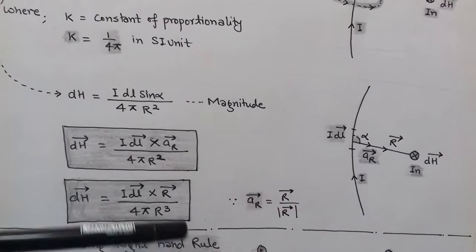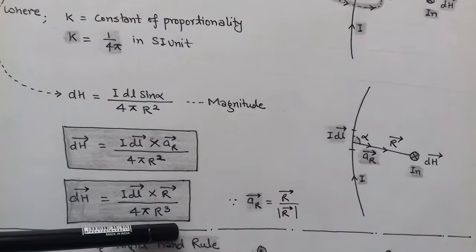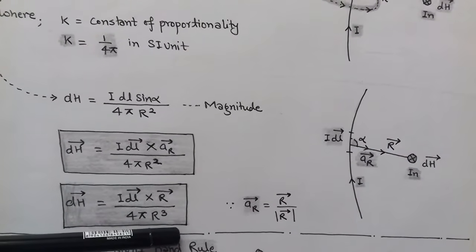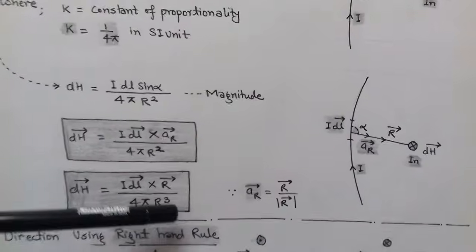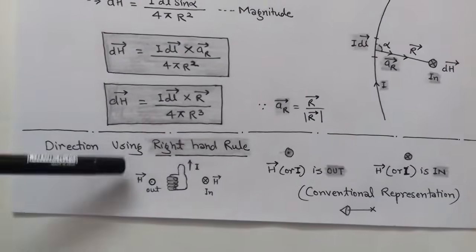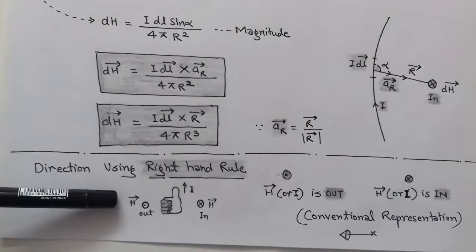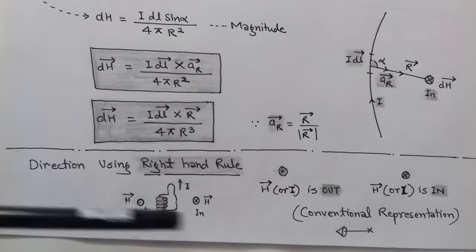So this is Biot-Savart's law, and we use a right hand rule to determine the direction of magnetic field intensity, capital H.